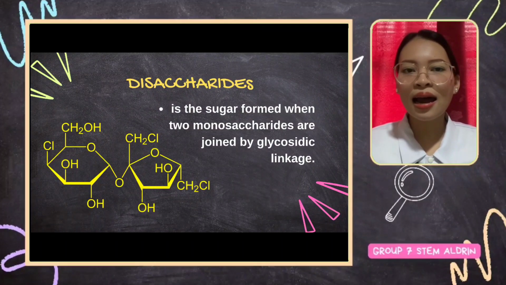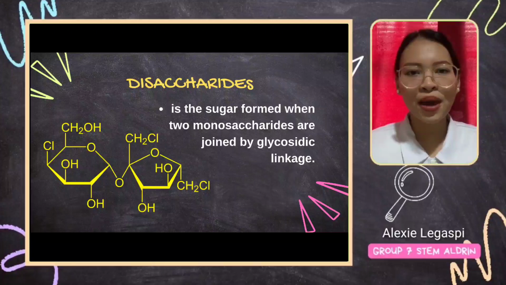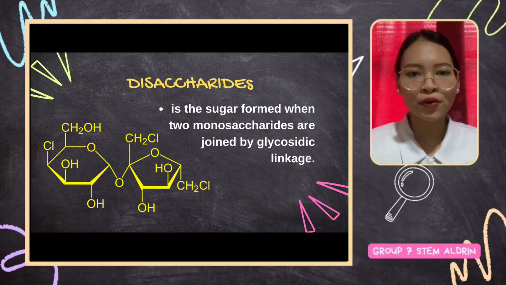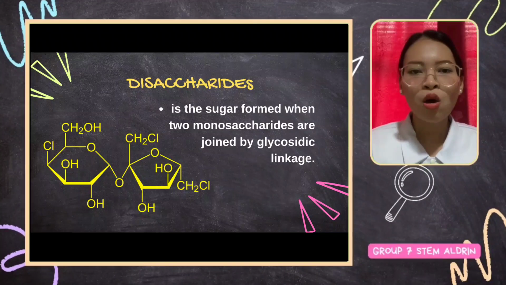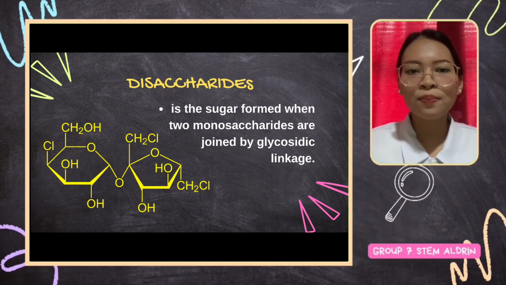Let us now discuss the second classification of carbohydrates, which is disaccharide. So, a disaccharide is the sugar formed when 2 monosaccharides are joined by glycosidic linkage. In this process, the hydroxyl group of one monosaccharide combines with the hydrogen of another monosaccharide through a covalent bond, releasing a molecule of water. The covalent bond formed between 2 sugar molecules is known as a glycosidic bond.